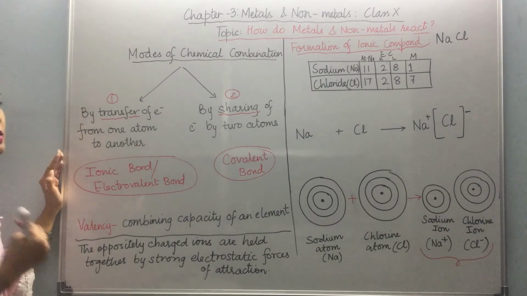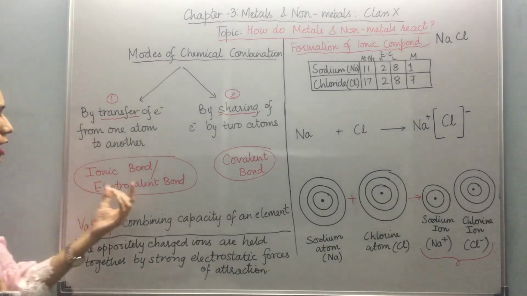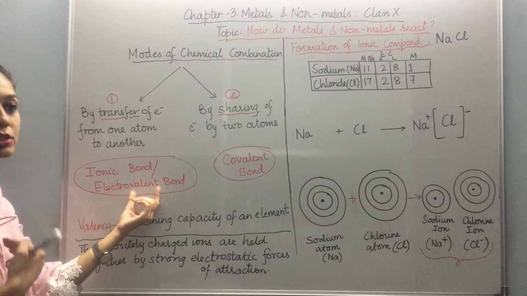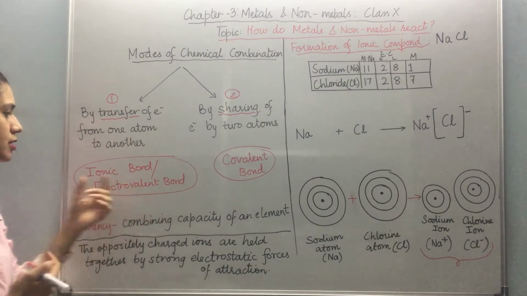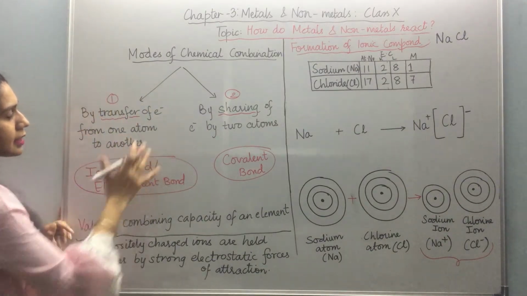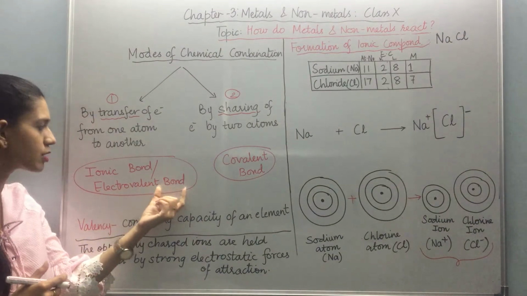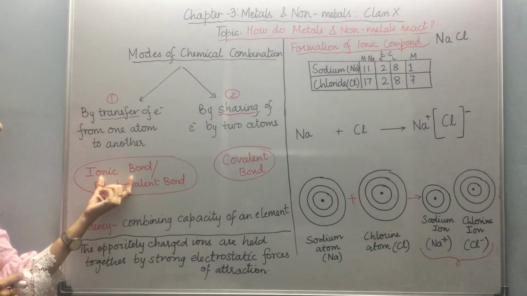We have seen metals lose electrons, non-metals gain electrons. Which types of electrons are being exchanged? The valence electrons are being exchanged. So this type of bond that is formed between two atoms is called electrovalent bond or ionic bond.